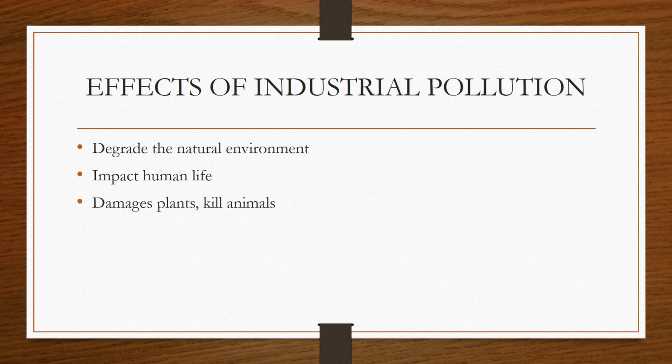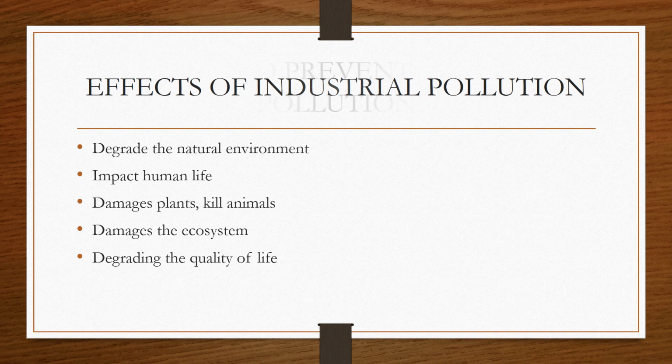Imagine the polythene, the food we pack into it, we throw into the environment. The animals eat it, and by the time they eat, the methane gas that is produced in the food makes the animal die. It damages the ecosystem. When the soil is degraded, then it goes from one part of the ecosystem to the next part of the ecosystem. It degrades the quality of life. Everything what I have told you is just